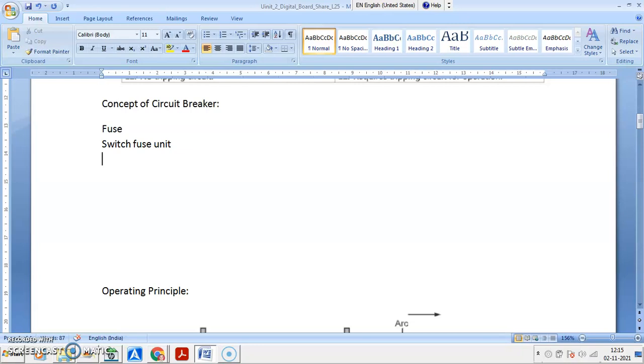So there is a requirement of replacement of fuse, and the concept of circuit breaker came into existence. Fuse units are for low voltage. For larger voltages we need a circuit breaker, for protection of distribution transformer, power transformer, lighting circuits, generating circuits and all.